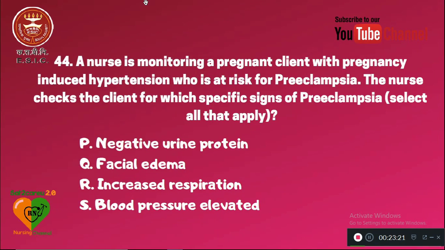44. A nurse is monitoring a pregnant client with pregnancy-induced hypertension who is at risk for preeclampsia. The nurse checks the client for which specific signs of preeclampsia. Select all that apply here. So this question has more than one answer. P is a negative urine protein. Q is facial edema or increased respiration, and S is blood pressure elevated. So in preeclampsia, what are the findings the nurse should check? The right answer is facial edema and blood pressure elevated. Both have to be assessed.